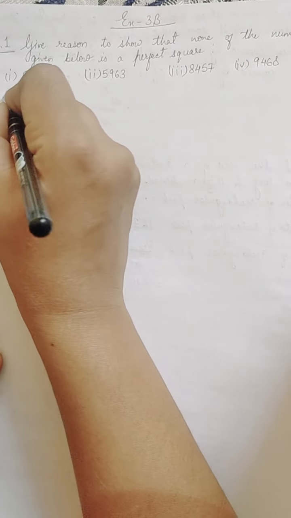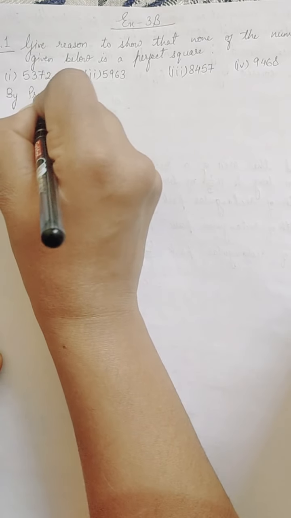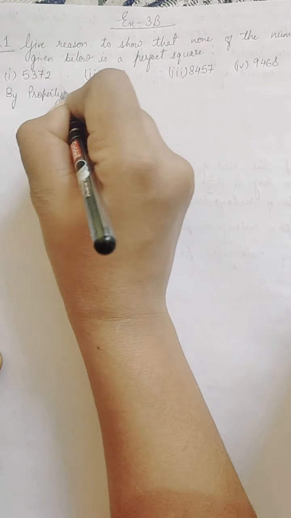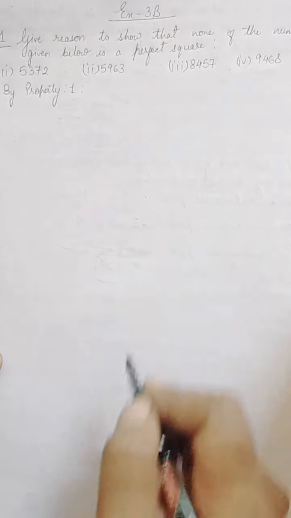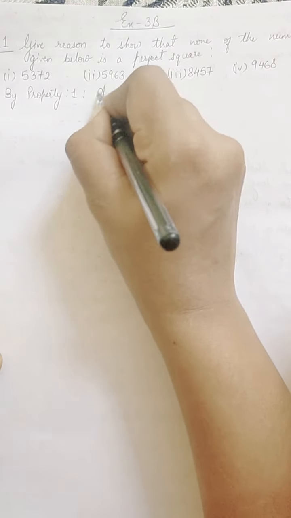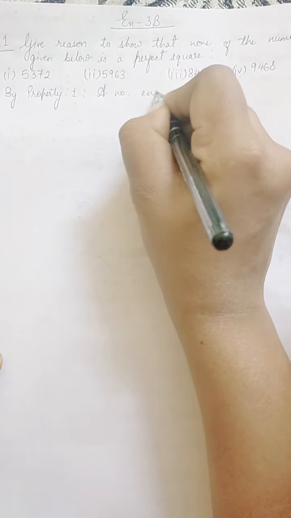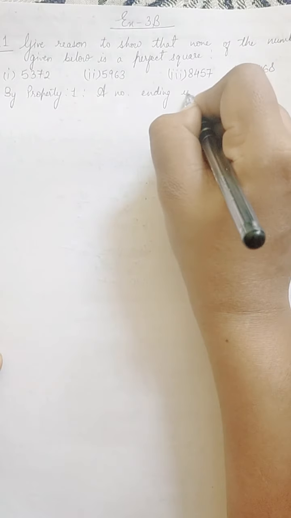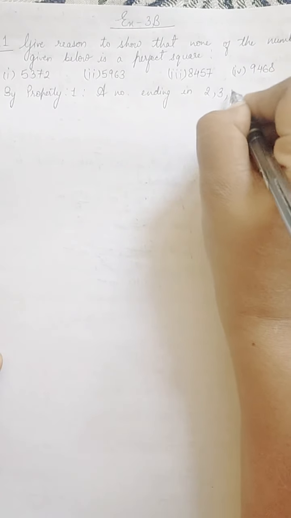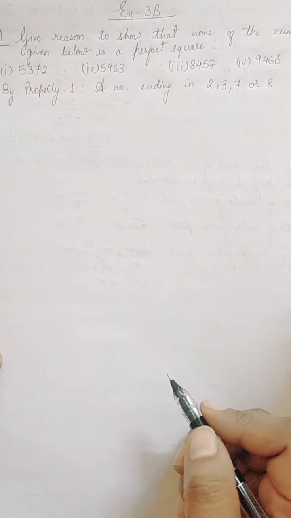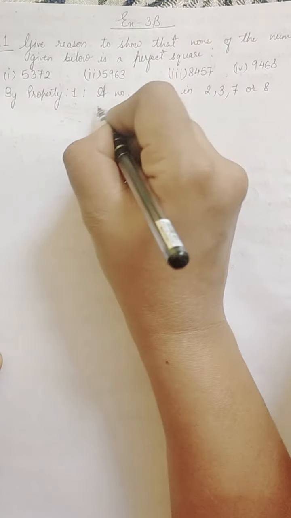We have by property 1. What is that property? That property says that a number ending in 2, 3, 7 or 8 is never a perfect square.